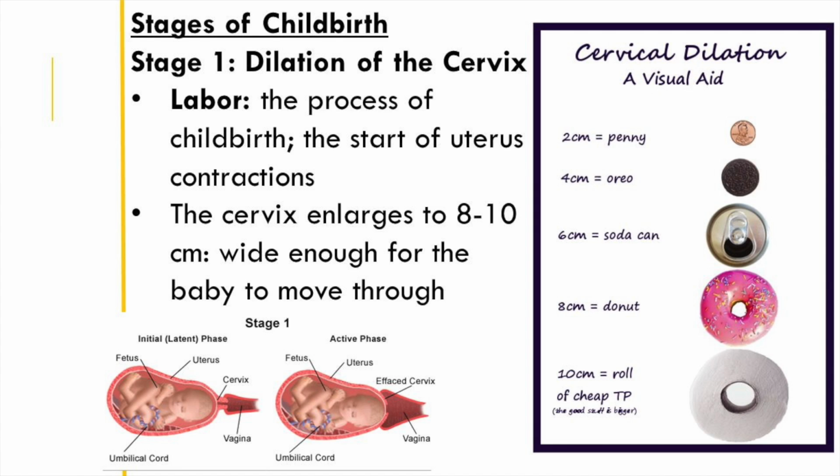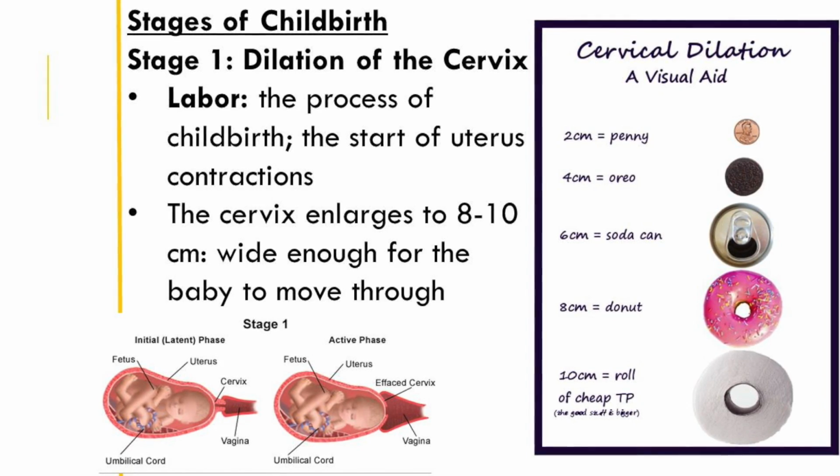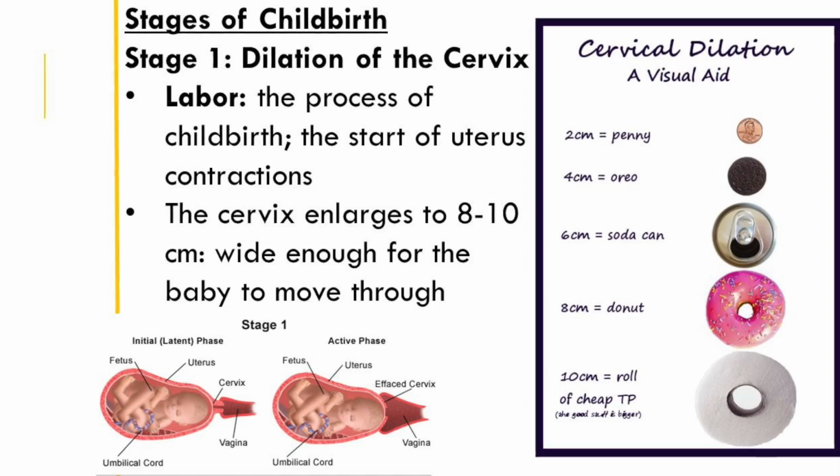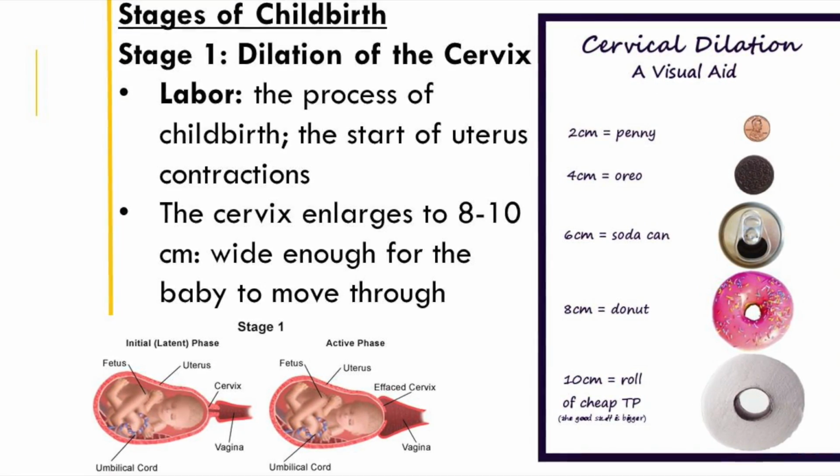Stage 1 is also known as the dilation stage. This is from the time of labor's onset until the cervix is fully dilated to 10 centimeters. This stage is also the longest of the 3 stages. In stage 1, the body prepares to give birth. Usually the water breaks during the first stage.